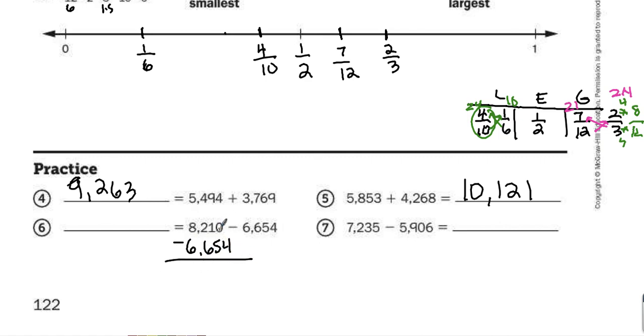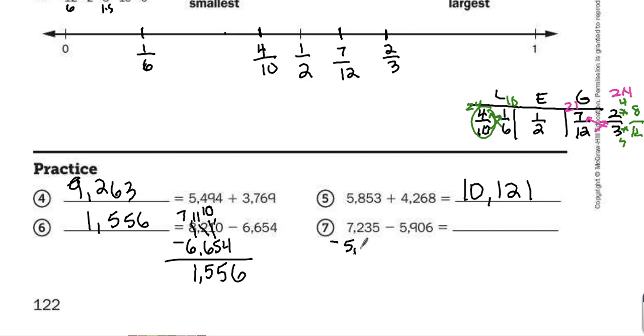I cannot do 0 minus 4, so I have to borrow from the tens column. I'm going to take that 10 away, so now I have 10 ones minus 4 ones is 6 ones. I cannot do 0 minus 5, so I borrow from the hundreds. Now I have 10 tens minus 5 tens, 5 tens. I have 1 minus 6, which again I cannot do, so I must borrow. 11 minus 6 is 5. 7 minus 6 is 1. 1,556.